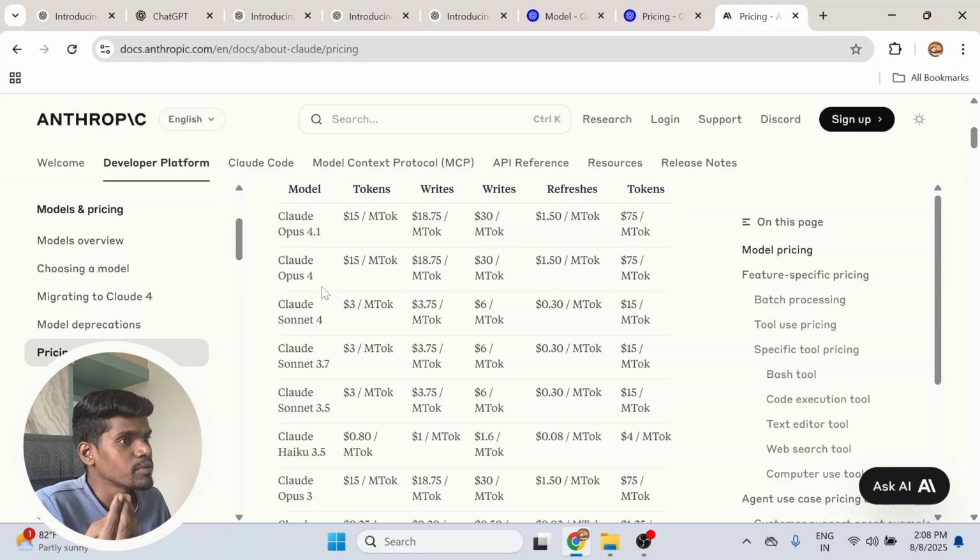Even if you compare GPT-5 with Claude Sonnet 4, it is a bit more expensive than GPT-5, but it is not better than GPT-5.